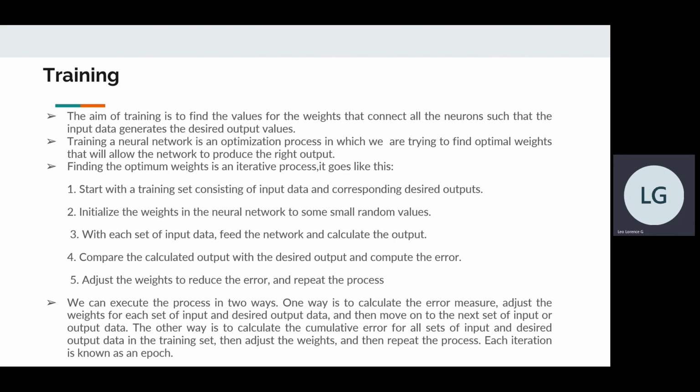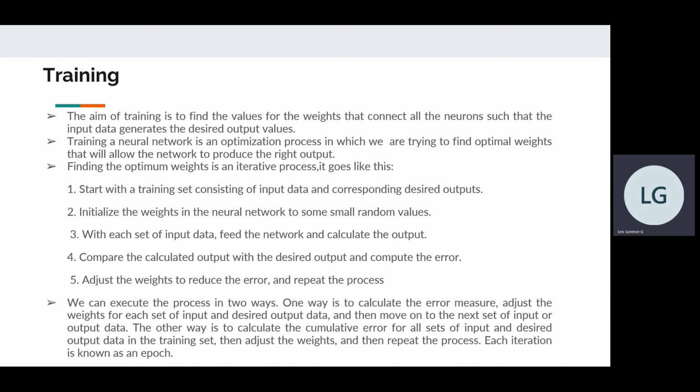So, starting with the training set consisting of input data and the corresponding desired outputs, initialize the weights in the neural network to some small random values. With each set of input data which we feed into the network, we calculate the output, compare the calculated output with the desired output, and compute the error. And we adjust the weights according to the error and repeat the process.